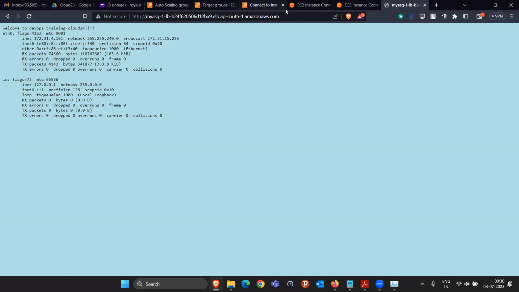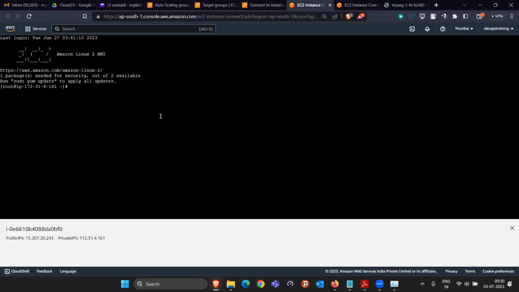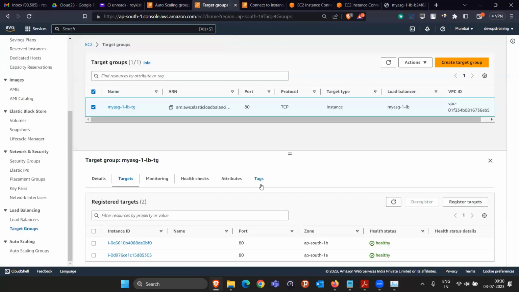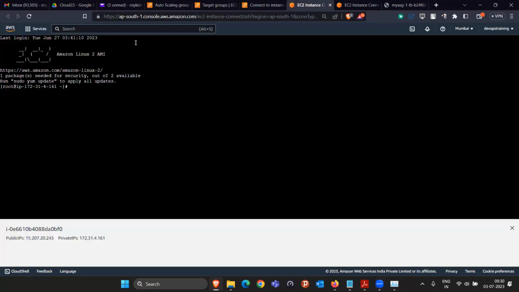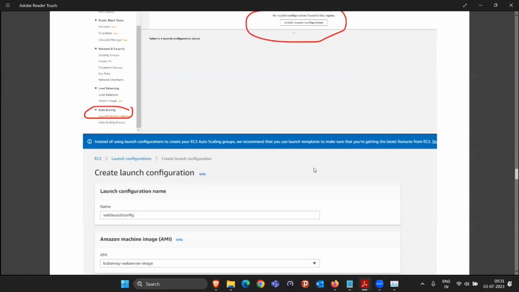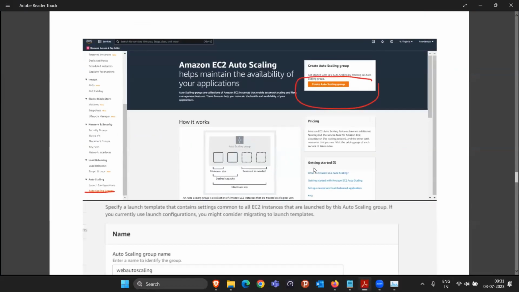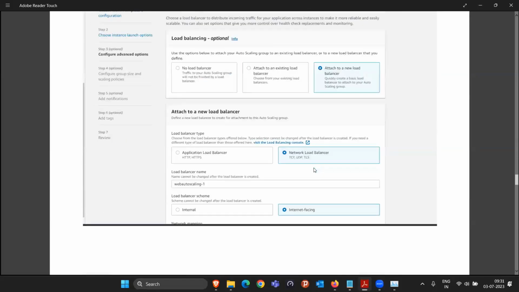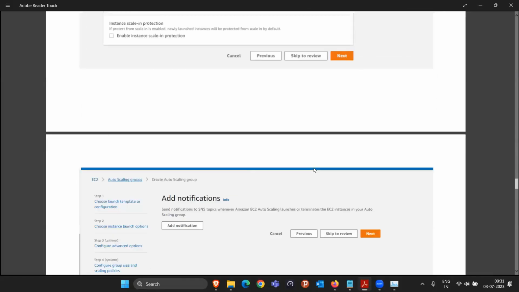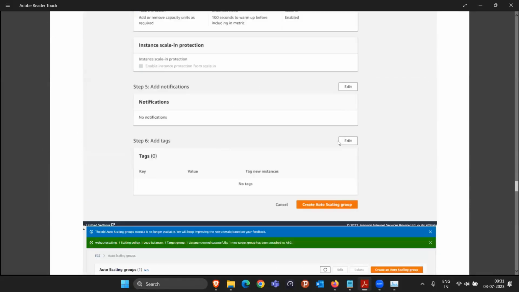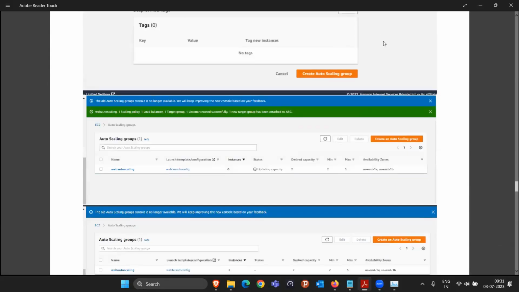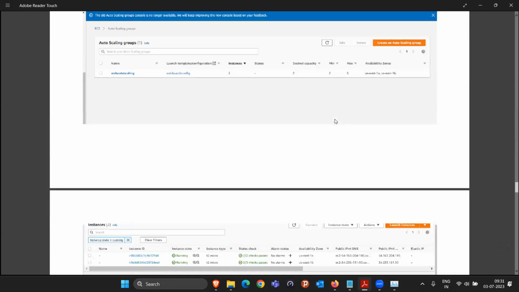Okay. Now the question is, currently these two machines don't have that much load, right? In this target group, you can see that both are healthy. That's why we are able to see it. Now we have to manually increase the load here. How can you manually increase the load? So in this document, after doing all this configuration, the notification part and everything is not there. So you have to just check the video to configure all these things.